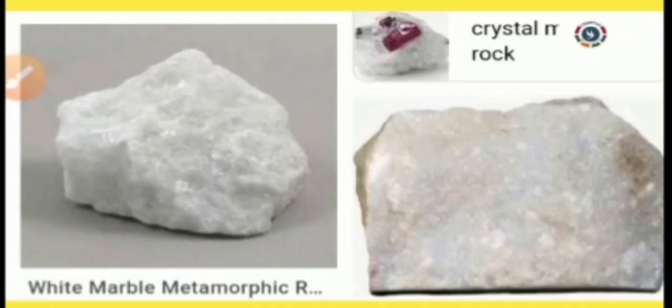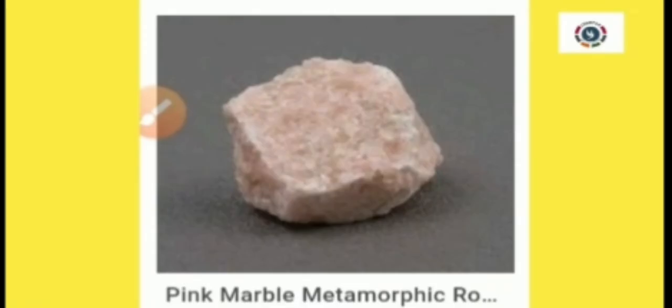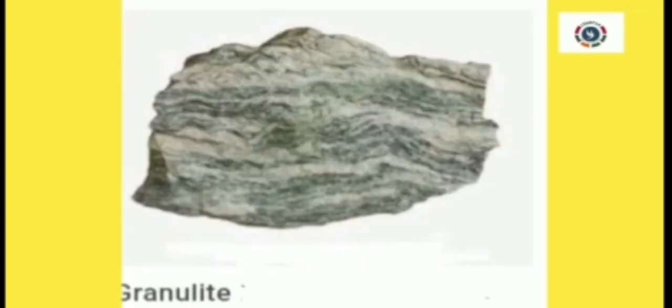Marble is a metamorphic rock that is formed from the sedimentary rock mudstone. And granulite is a metamorphic rock that is formed from the igneous rock basalt. We will stop the lesson here and continue the lesson in the next video session.